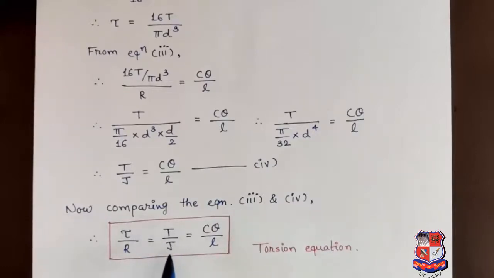J is polar moment of inertia. C is modulus of rigidity. Theta is angle of twist in terms of radian. And L is the length of shaft.